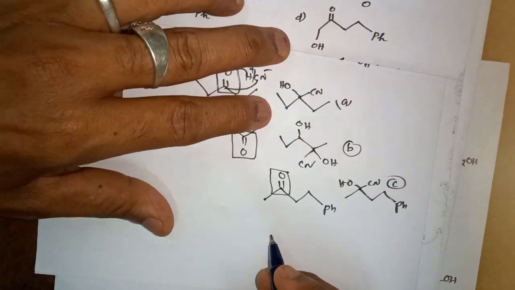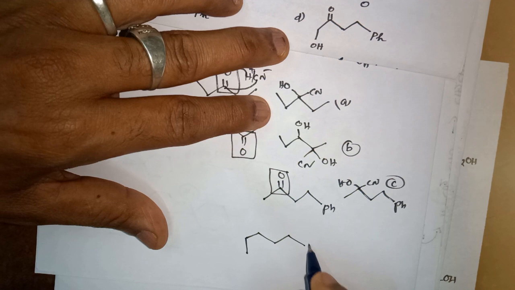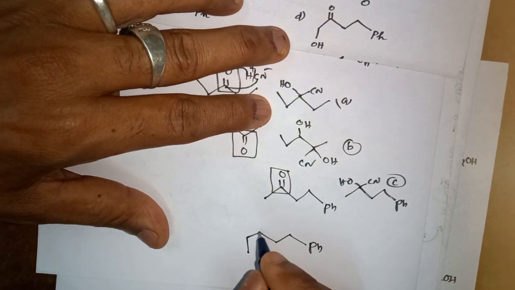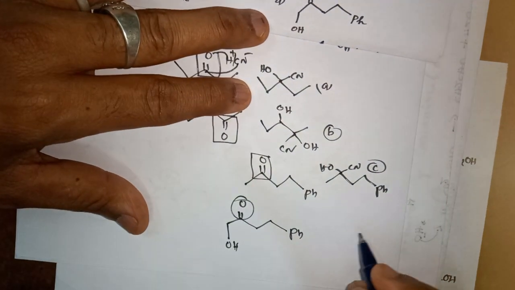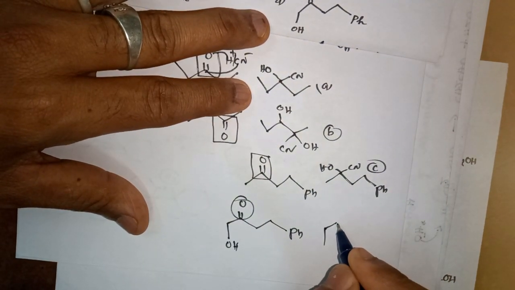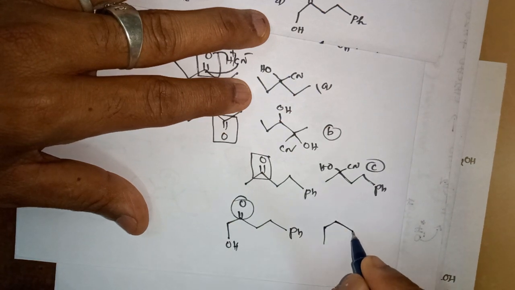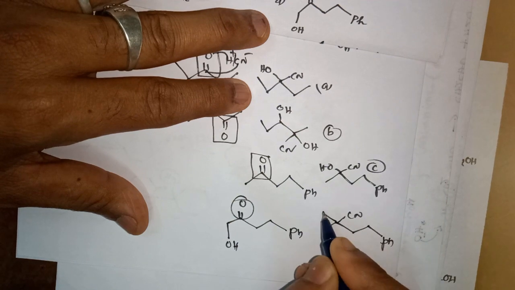What is our compound D? It is given: Ph with a double bond O. Here it breaks and becomes this, with OH.